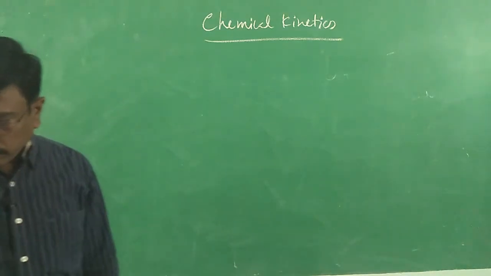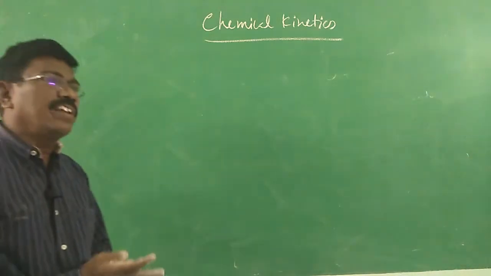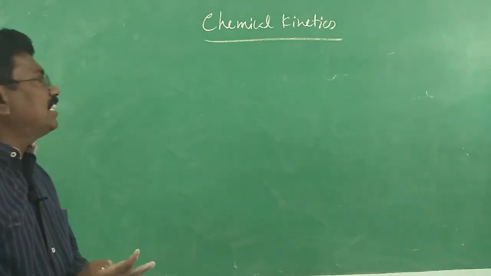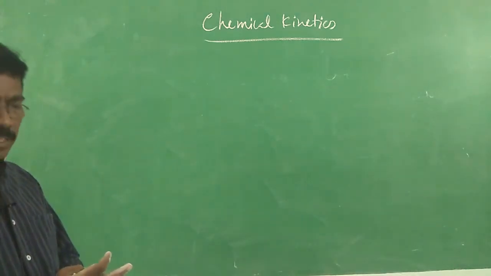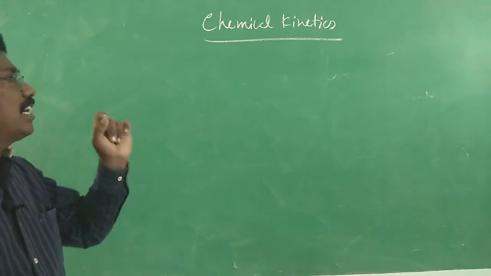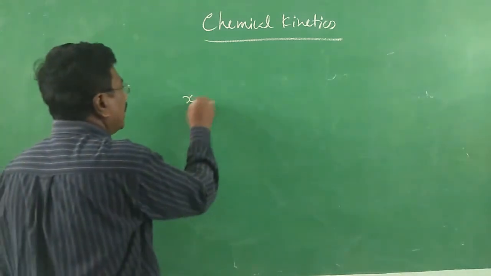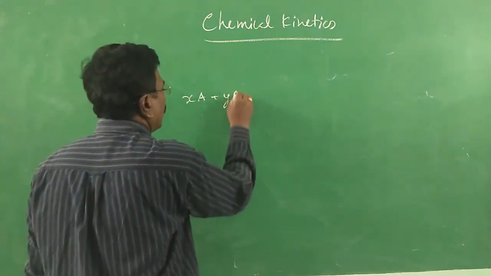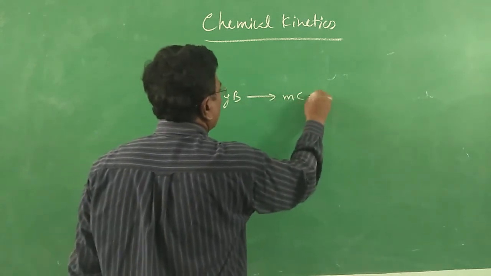All right. So, order of a reaction is the sum of the powers of the concentration terms found in the experimentally determined rate equation. xA plus yB gives mC plus nD.